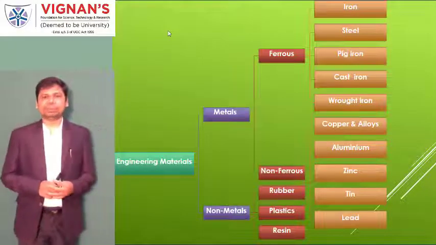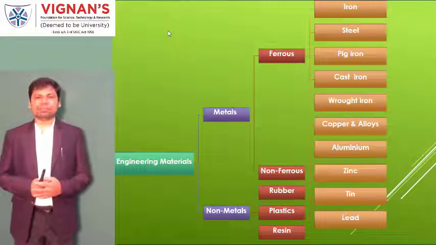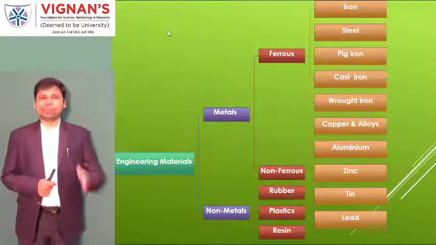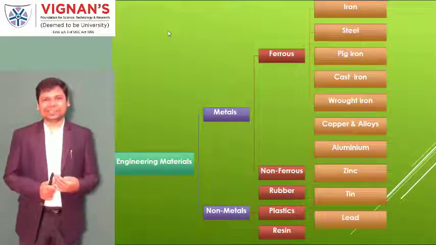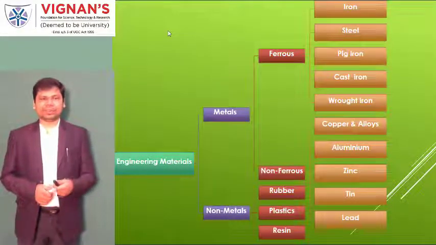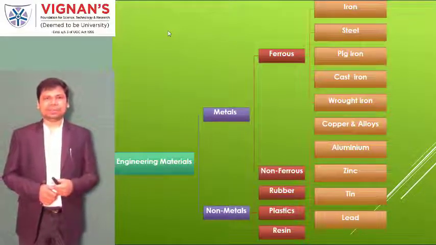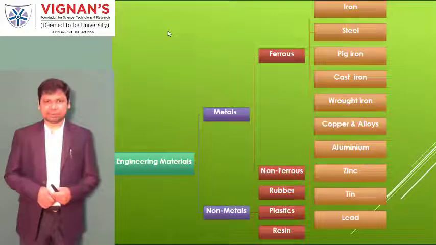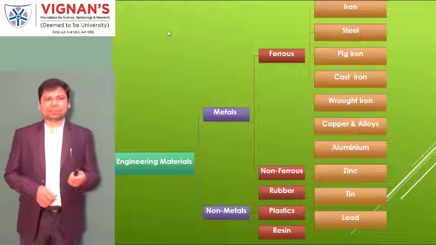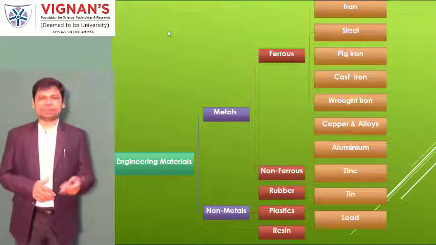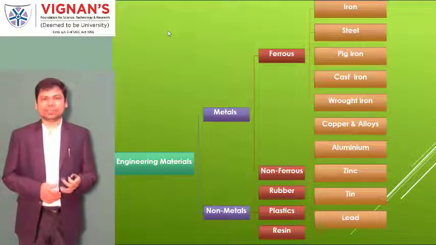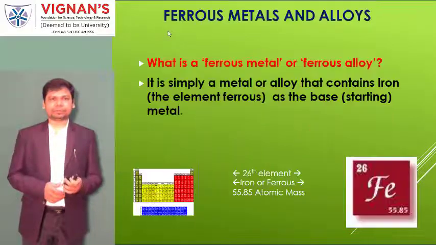Now once again I am just briefing about this classification. The classification is required. Why? Because whenever you remember this classification, then only you will get more idea and much more detail about each type of metal. Here there are metals and non-metals. The non-metals come under plastics, rubbers and resin material. And for the ferrous material, we will talk about iron, steel, pig iron, cast iron, wrought iron, and copper comes under non-ferrous. So all these lists are given in a different format. Once again, I am just reminding you about the materials we are dealing with in this course.